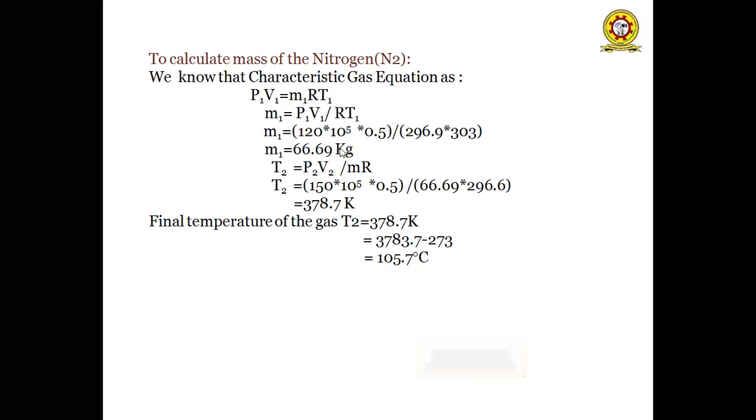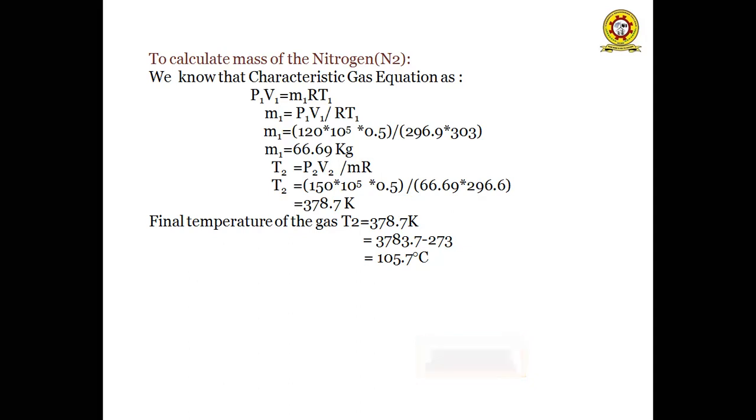So T2 is equal to P2 V2 by M R. By substituting the values of P2 as 150 bars, that is 150 into 10 to the power of 5 Newton per meter square, the volume as 0.5 meter cube, the mass as 66.96 kgs, and the characteristic gas constant of nitrogen as 296.9, we get the final temperature as 378.7. So the final temperature of the nitrogen gas T2 is equal to 378.7 Kelvin.